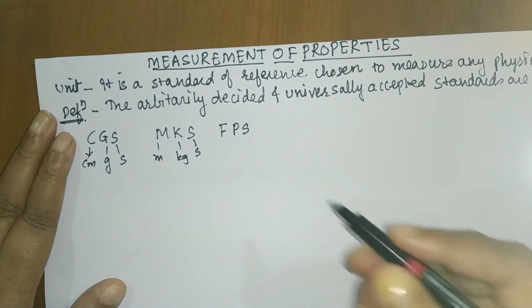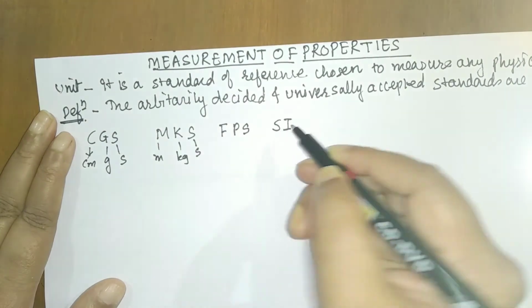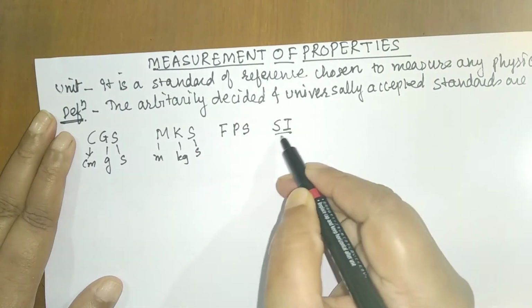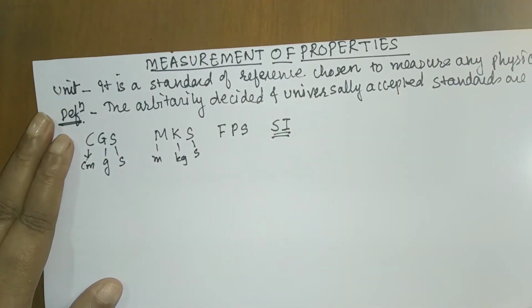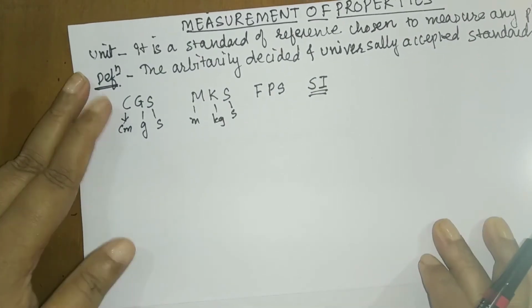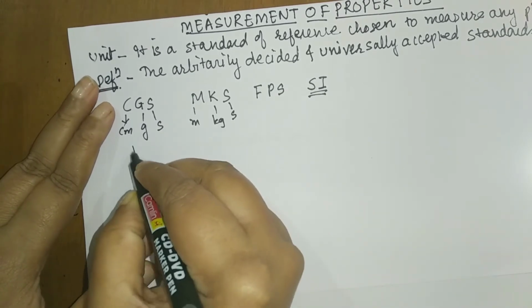But now we use SI units. What is the meaning of SI? It is a French word meaning System International d'Unités. So we are now using the SI units. And according to those SI units, we classify the units into two types. The first and very important unit is the fundamental unit.